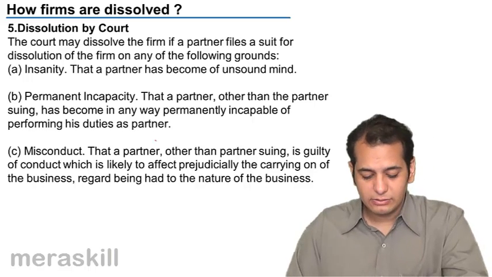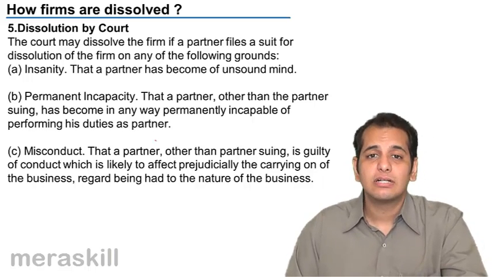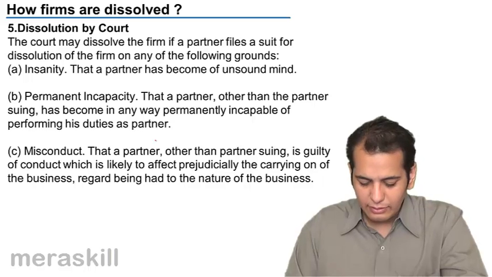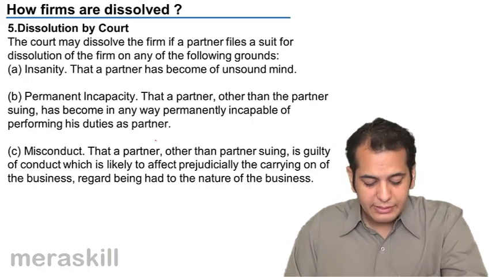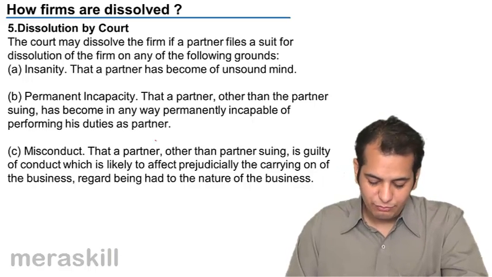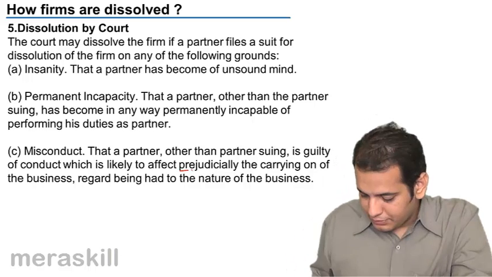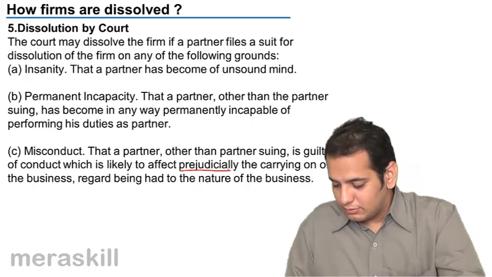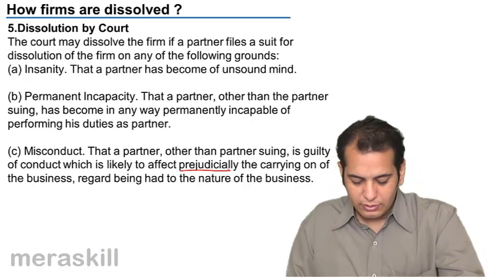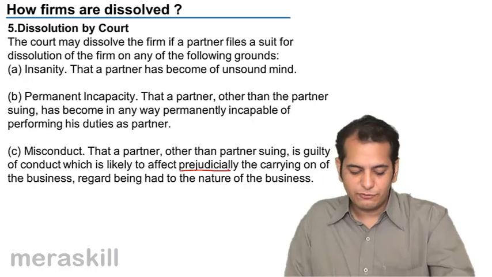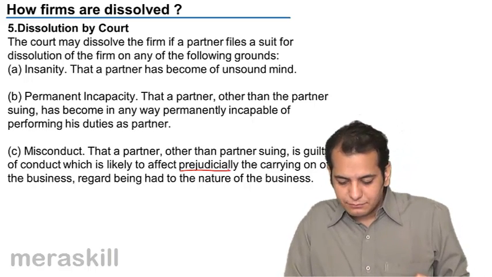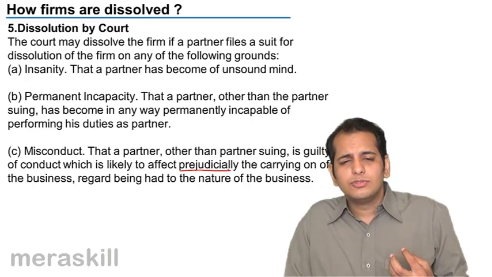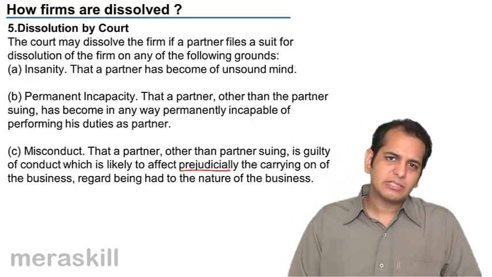Next, misconduct. That a partner, or the other partner suing, is guilty of misconduct which is likely to affect prejudicially the carrying on of the business, regard being had to the nature of it. Now, what does this mean? This means that a partner is guilty of misconduct.